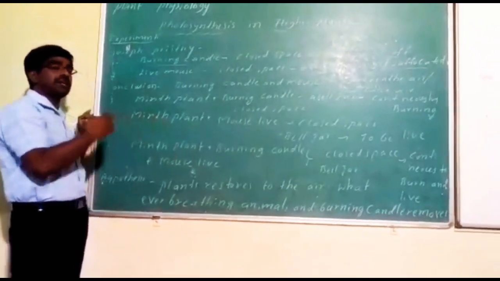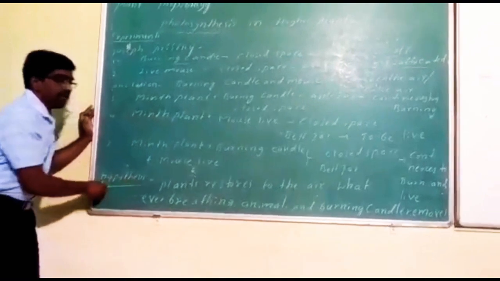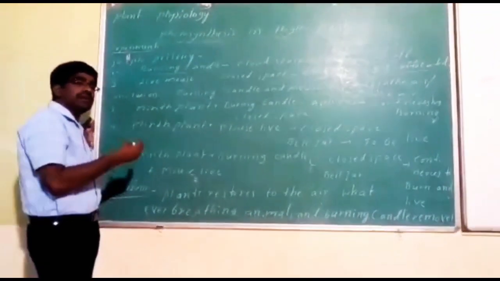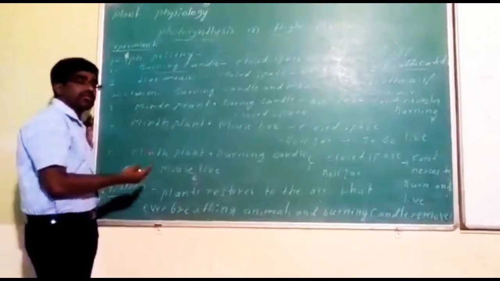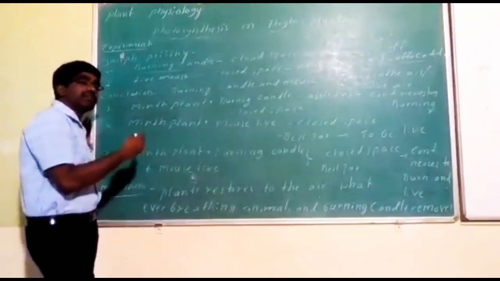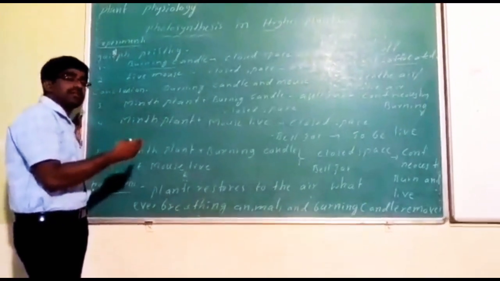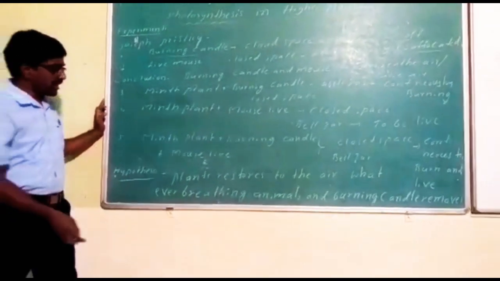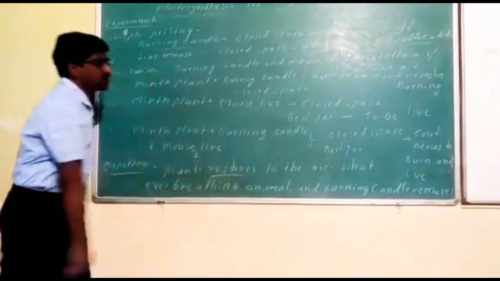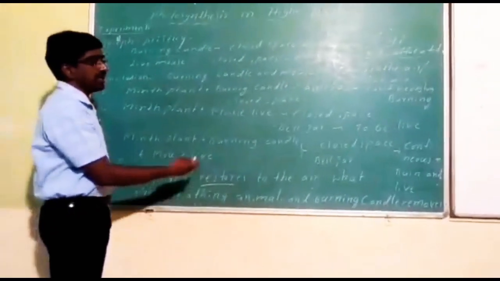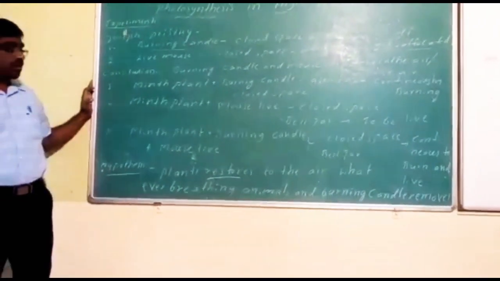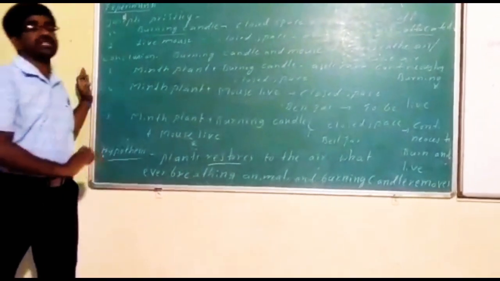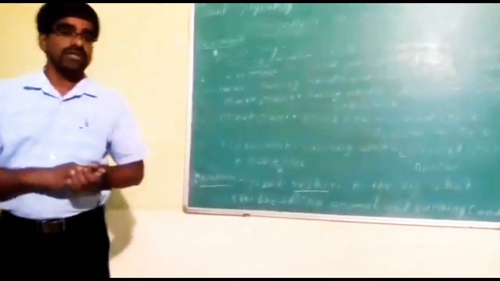At last, he concluded that the candle and mouse need something from the atmosphere, and that it is given by the mint plant. The mint plant needs some gas, and that gas is given by the candle and mouse. He stated that plants restore to the air whatever breathing animals and burning candles remove. This explanation was given by Joseph Priestley.